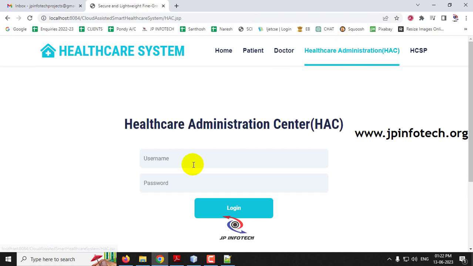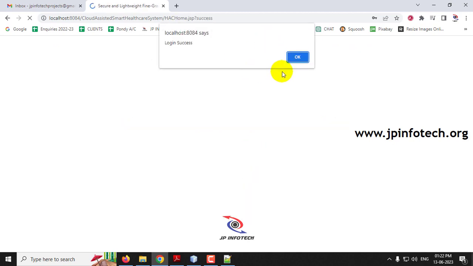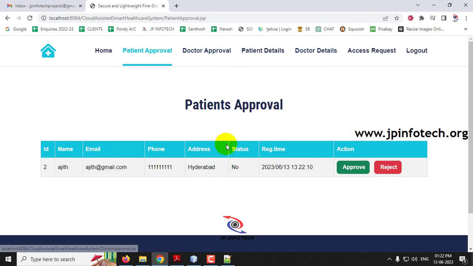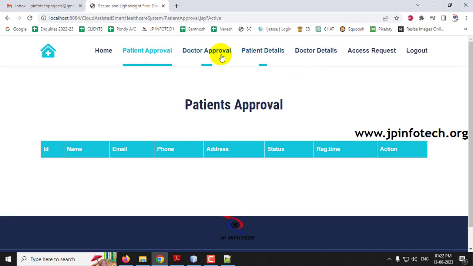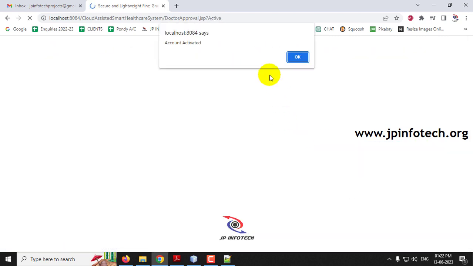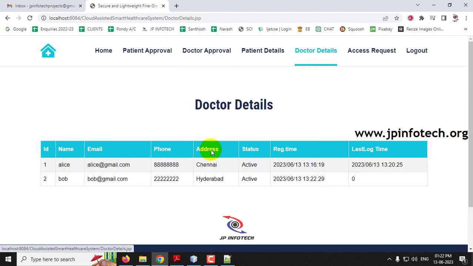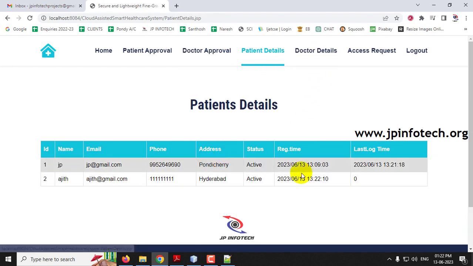Now let me go to the HAC part to approve both the patient and the doctor. If you go to the patient approval, you can see the patient has been waiting for approval, the account is activated, and the doctor account is activated. Now if you go to the doctor details, 2 doctors have been created, and 2 patients have been created.